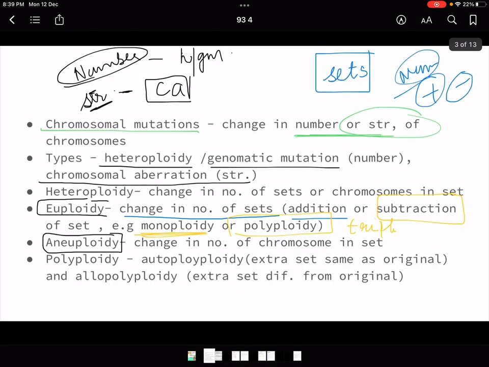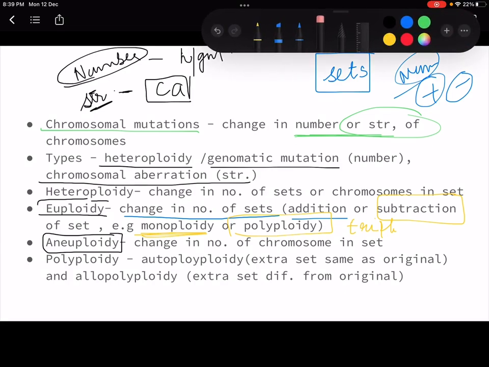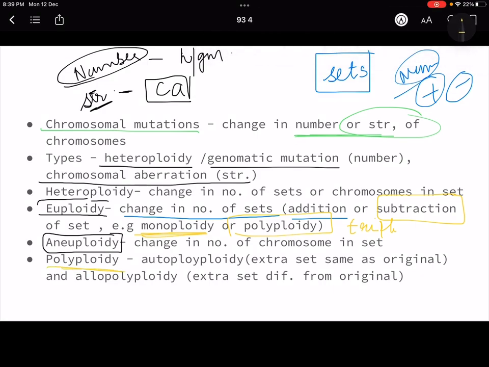Now I'll just show you a picture to make you understand. Okay, let's first see. अच्छा, polyploidy तो I explained you ना. In polyploidy, रुको, let me first do the polyploidy only. In polyploidy we have two types, autopolyploidy and allopolyploidy. That means this is just an extra information that you can understand. Polyploidy तो you have understood what it is. Autopolyploidy में क्या होता है? When there is extra set with the same genetic material as the original one, so that becomes auto. Allo is a new extra pair has been added, but with a different genetic material from the original one.